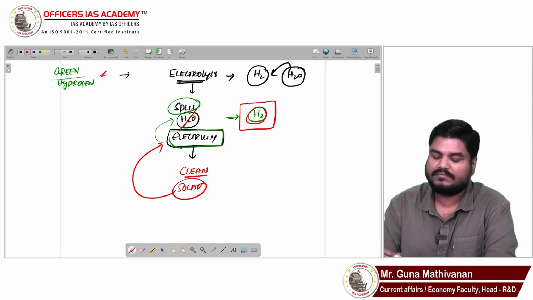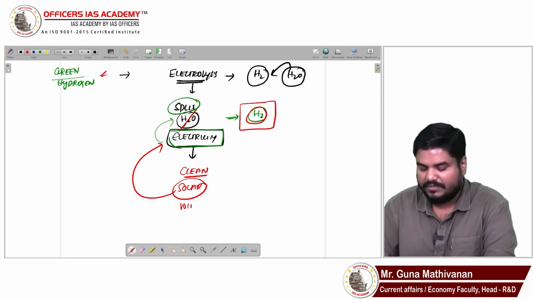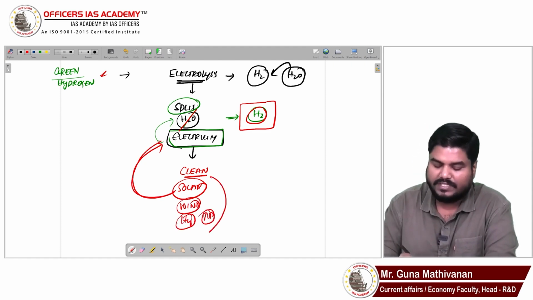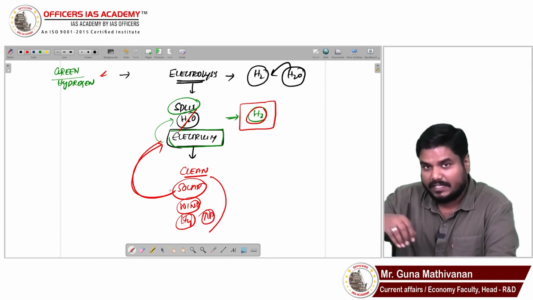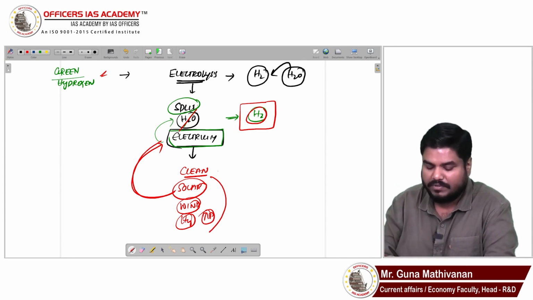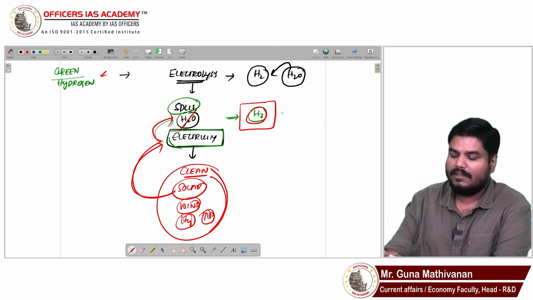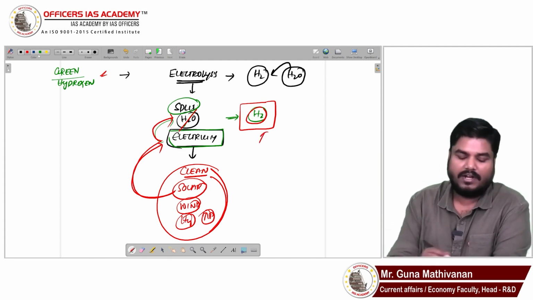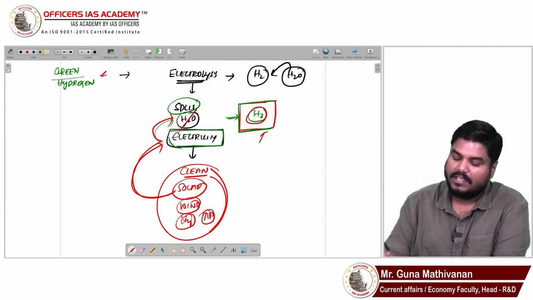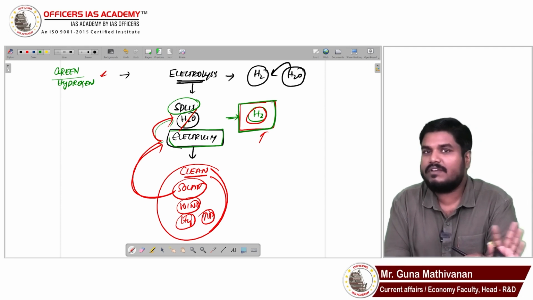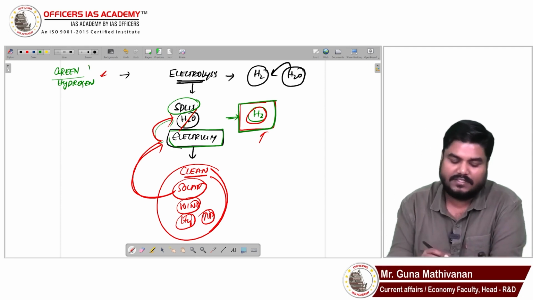green hydrogen. If wind power is used, if hydropower is used, if tidal power is used, if the electricity produced from these sources is used to split the water, then the outcome hydrogen will be called green hydrogen. If you use electricity produced from thermal sources and then do electrolysis, that hydrogen will not be called green hydrogen. This is the general definition.